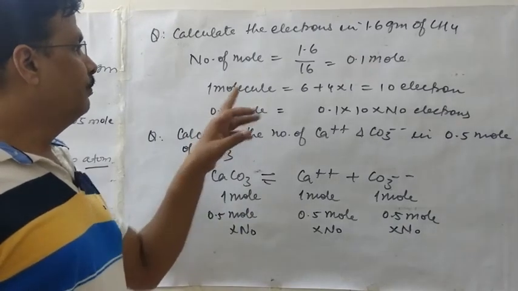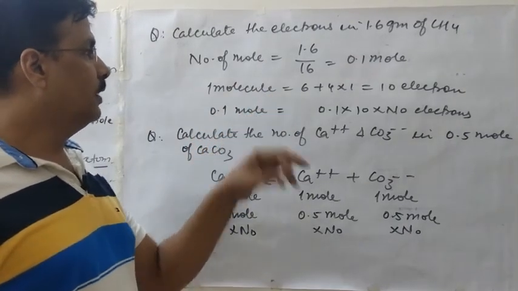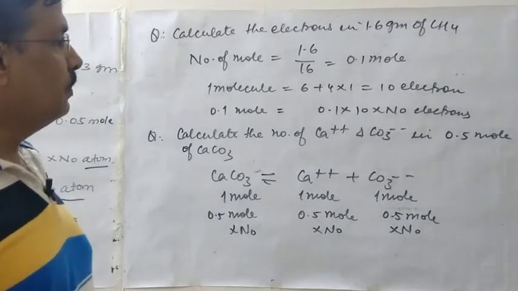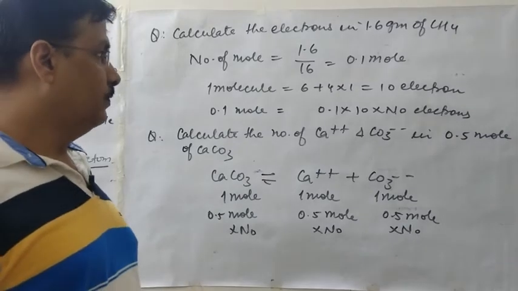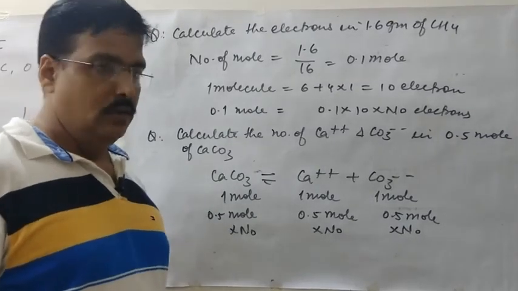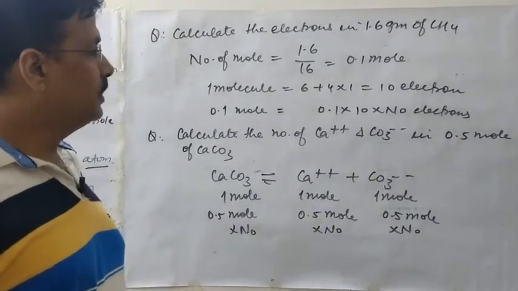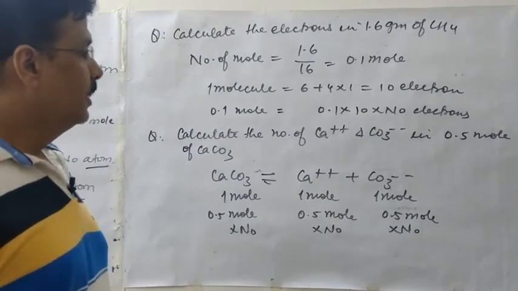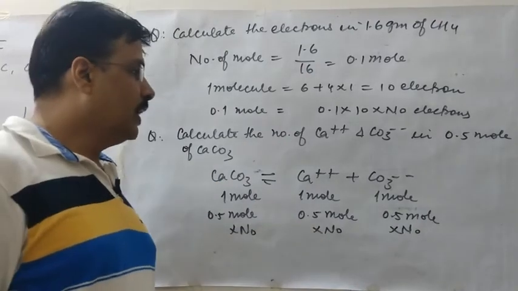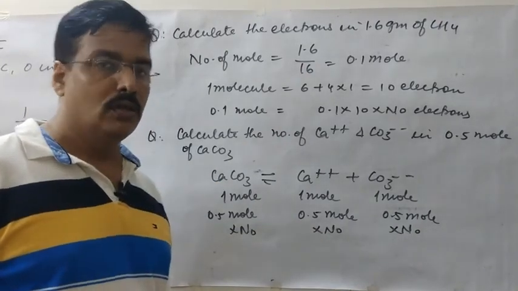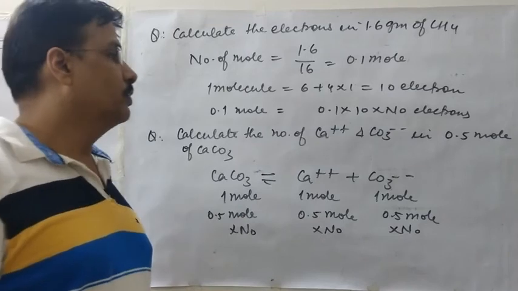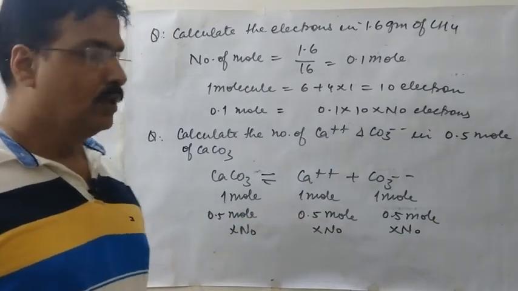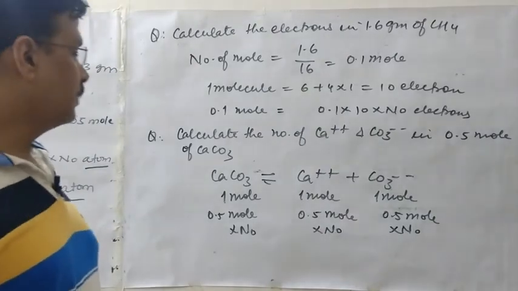One molecule of methane has a number of electrons. Carbon has atomic number 6, so the number of electrons is 6. Hydrogen has atomic number 1, so 1 electron each, and 4 atoms gives 4 times 1. That means one molecule of methane has 10 electrons. So 0.1 mole of methane has 0.1 into 10 into N naught electrons, which is the total number of electrons. This is actually N naught electrons. Clear? Now we come to the next question.